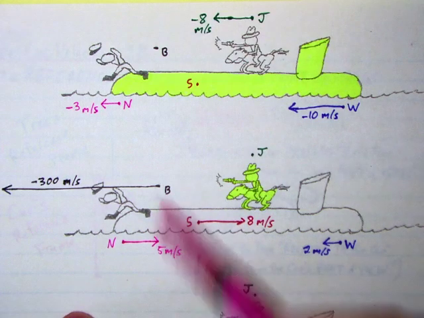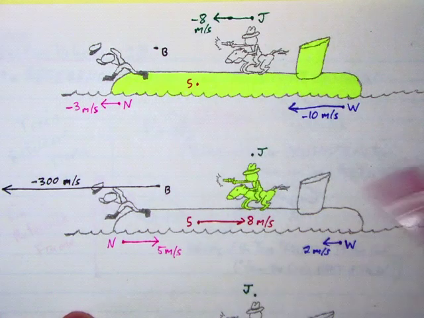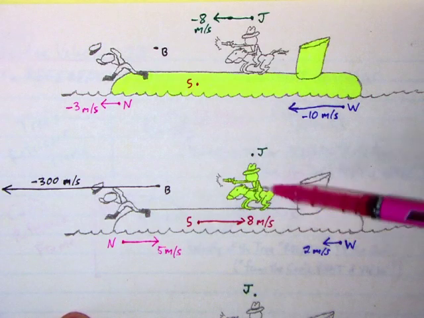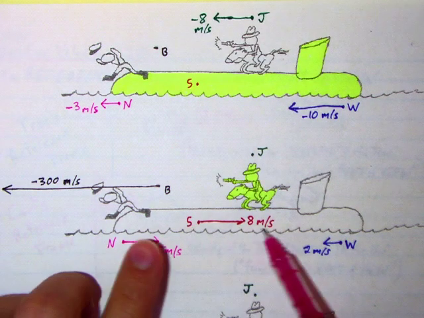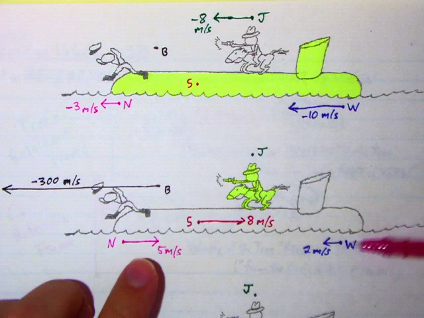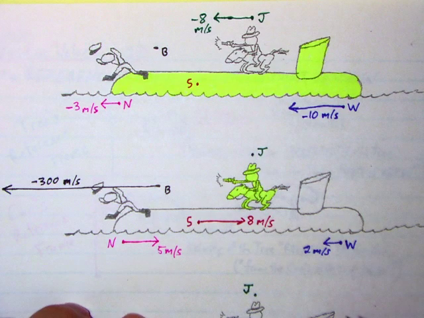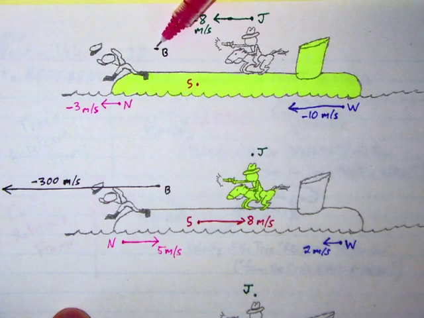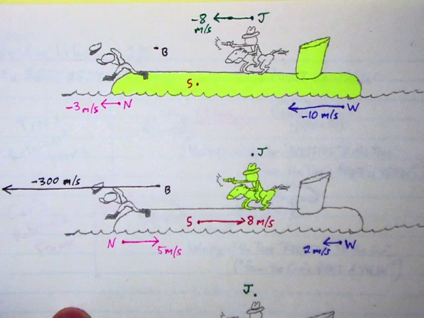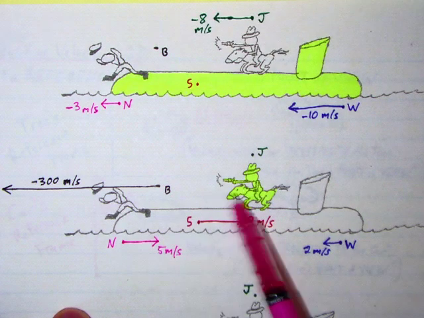Okay, and that's the velocity of all 4 other objects relative to Jones. In Jones's view of the world, the bullet's going that way, the sub and the Nazi are coming towards him, and the water is very slowly moving this way. Now we can go back and figure out the velocity of the bullet from the sub's point of view. Since Jones